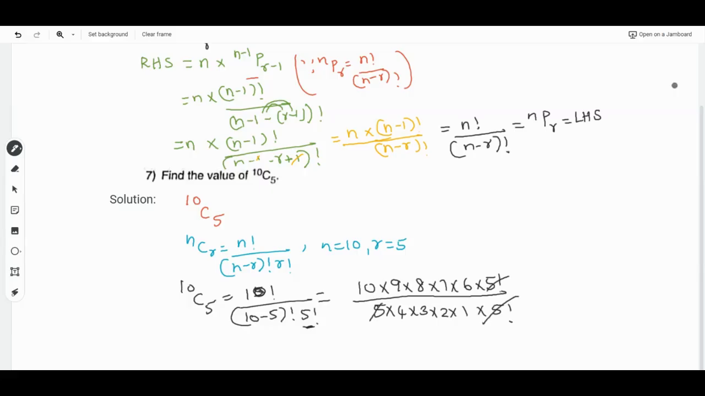Then 5 twos are 10, and 10 gets cancelled. 3 ones are 3, 3 threes are 9, 4 ones are 4, 4 twos are 8. So it is 3 into 2 into 7 into 6. 3 twos are 6, 6 into 7 is 42. Then 42 into 6: 6 twos are 12, 6 fours are 24 plus 1 is 25. So the value is 252.